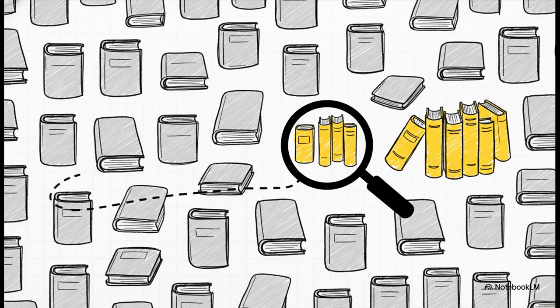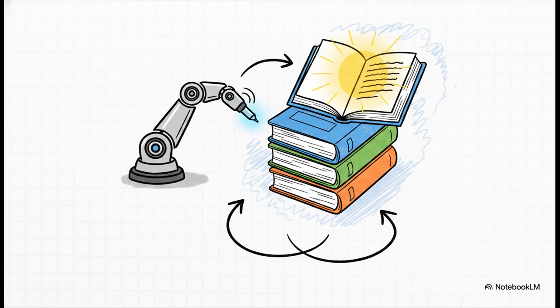Okay, so one of the most powerful ways to refine the search is a technique called re-ranking. Here's an easy way to think about it. That first big search, the semantic search, it's designed to be super fast. Its job is to just grab all the right books from the library that might have your answer. But then a second, more careful model called a re-ranker steps in. It takes that pile of books and meticulously reads through them to find the single perfect page, maybe even the exact paragraph that has the information you're looking for. So you trade just a tiny bit of speed for a massive boost in precision.